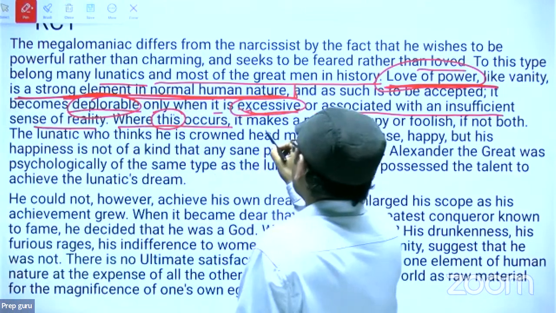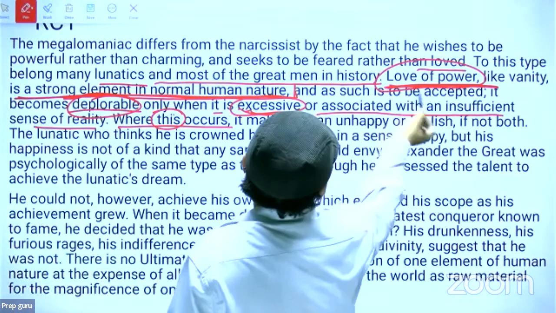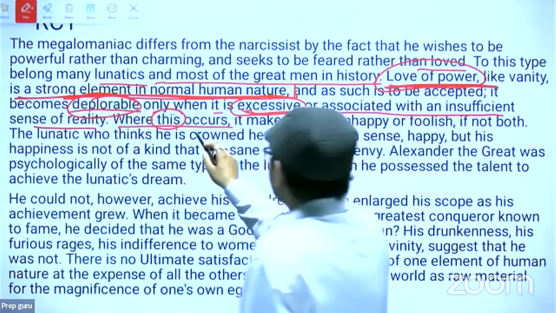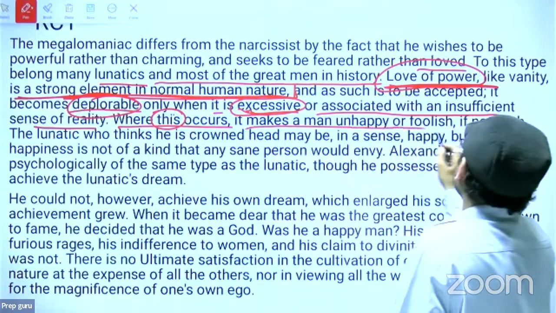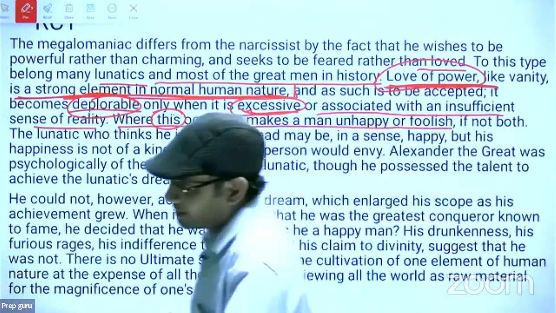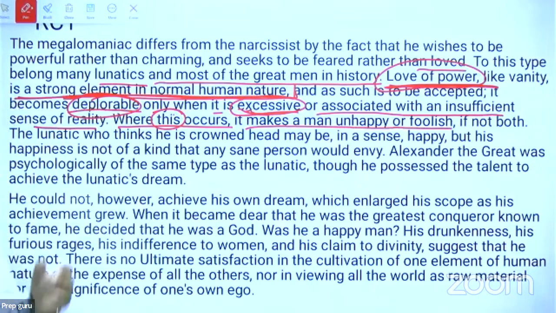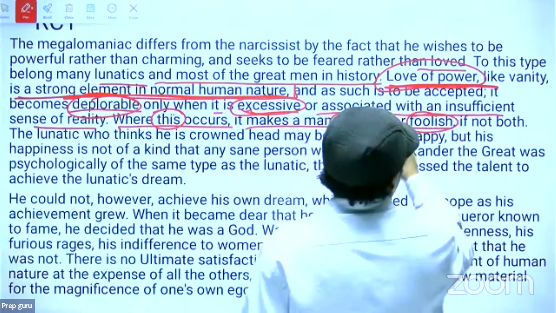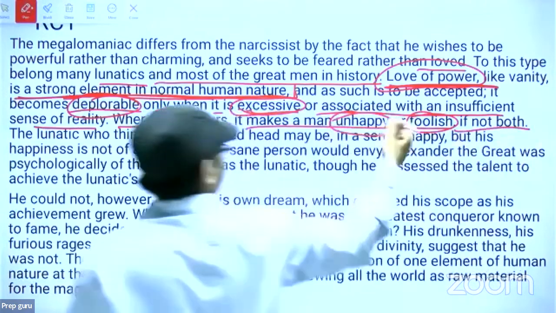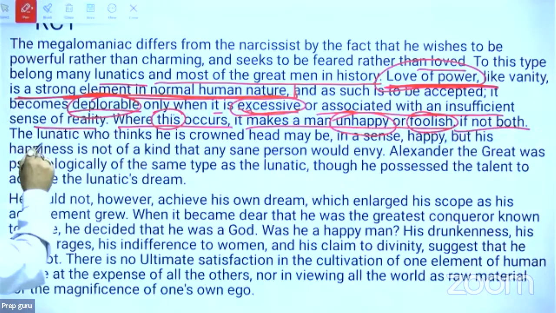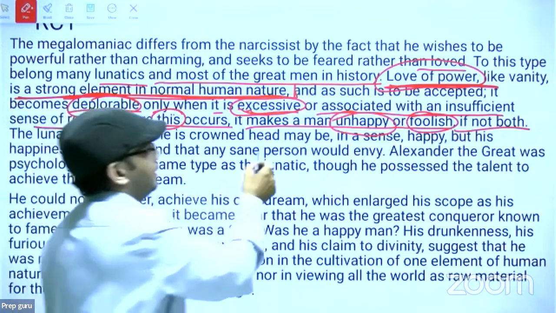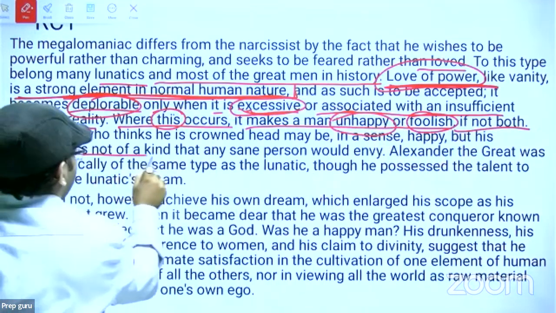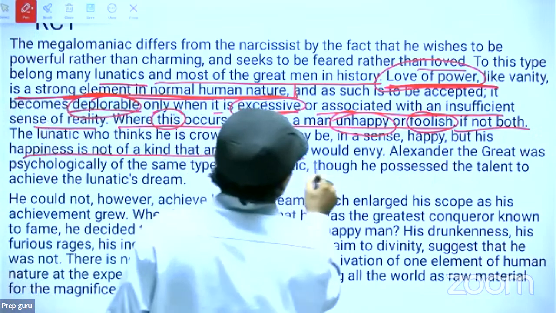Where this occurs, तो this is what? Love of power या excessive love of power? Where this occurs? Excessive love of power. It makes a man unhappy or foolish. Means जहां पर ये excessive love की desire आ जाती है तो एक person को या तो वो दुखी कर देती है unhappy और foolish, या तो idiot बना देती है foolish, या तो दोनों ही बना देती है. Now the lunatic who thinks he is crowned head may be in a sense happy, but his happiness is not of a kind that any sane person would envy.